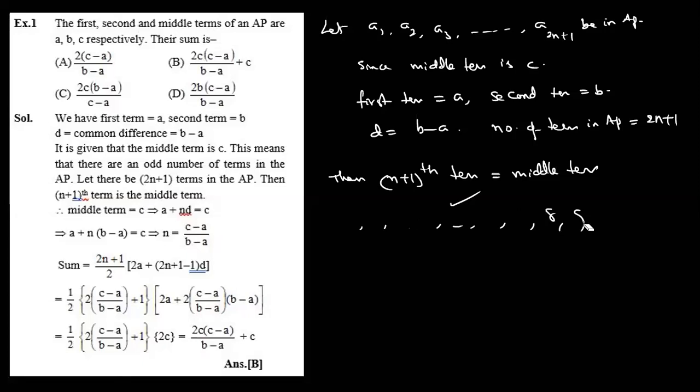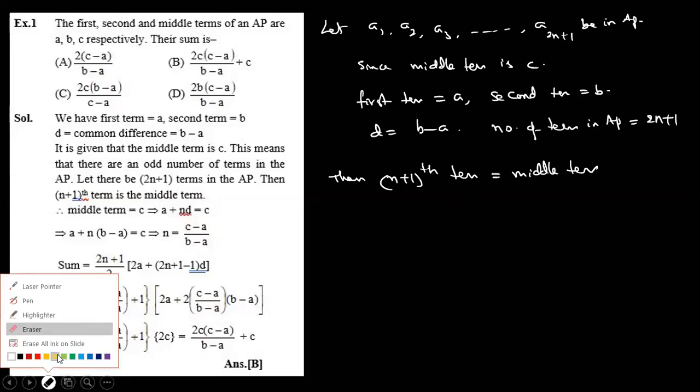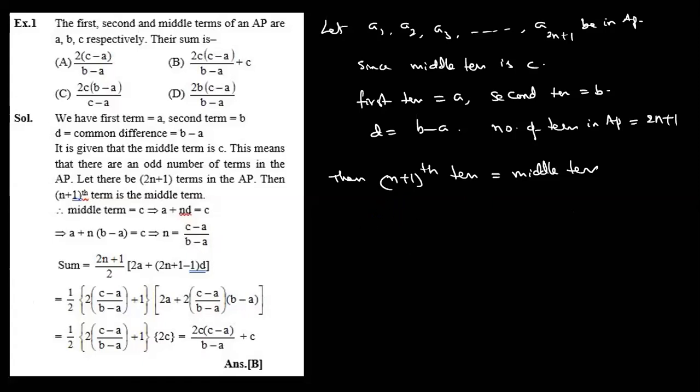Write down, all of you write down. So what to do here? N plus 1 term means what, the meaning? A plus (n plus 1 minus 1) d is equal to what, the middle term? C is given. Simplify. A plus n d is equal to C.